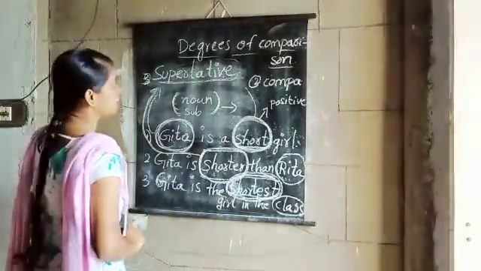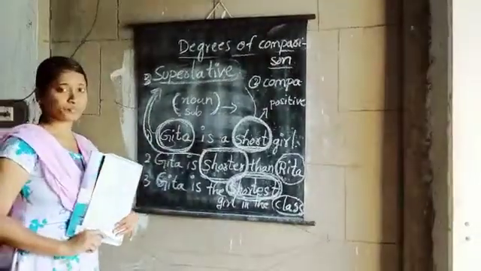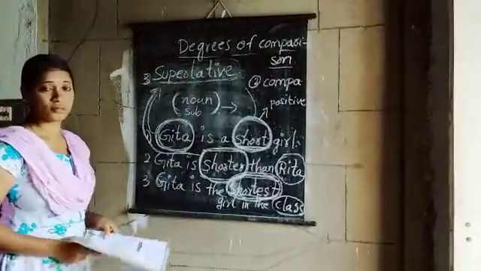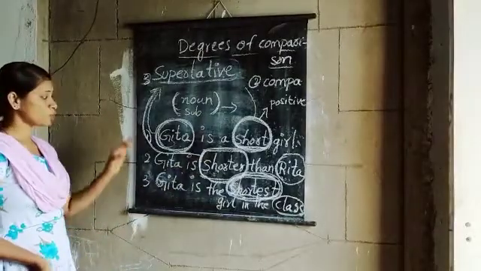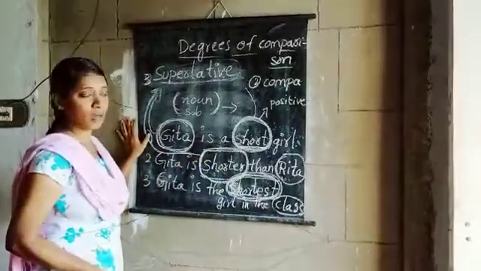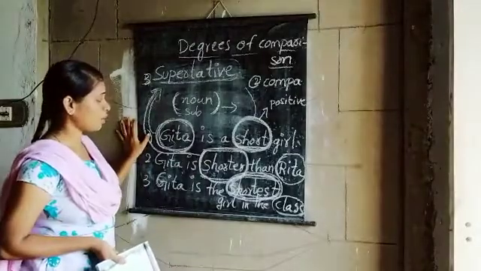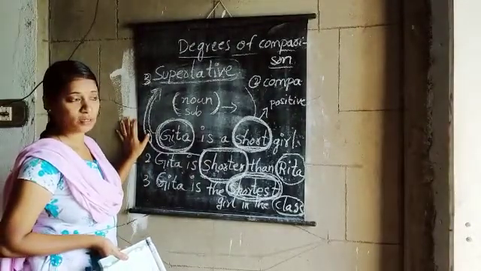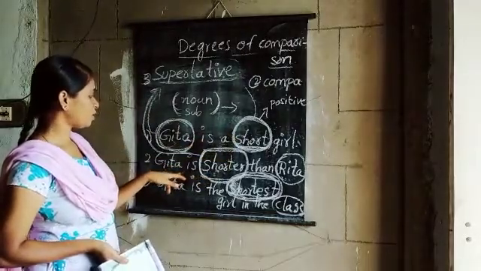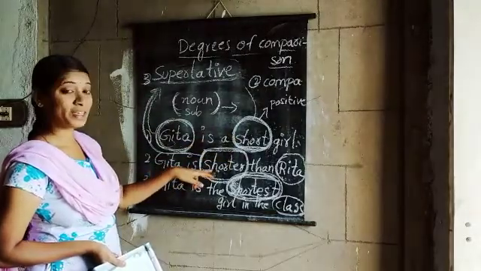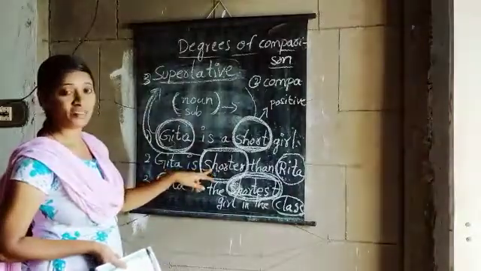So let us see any other sentence. For example, tall. Now we learned about short. Next, let us write about tall. Ram is a tall boy. And next, comparative: Ram is taller than Ravi.